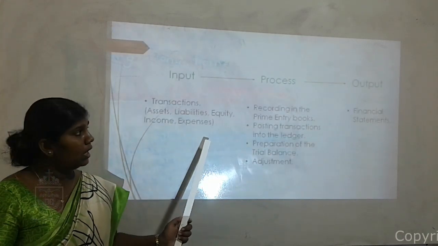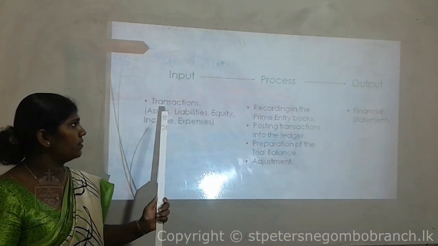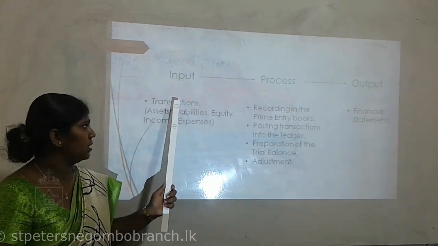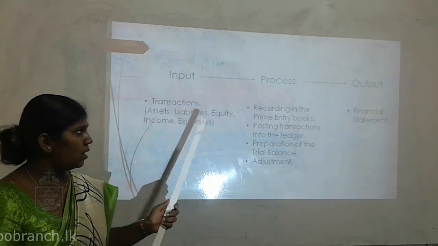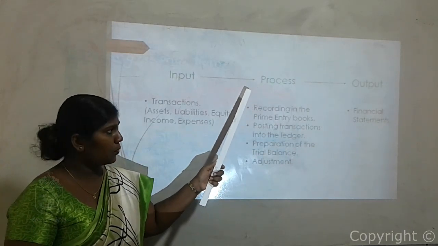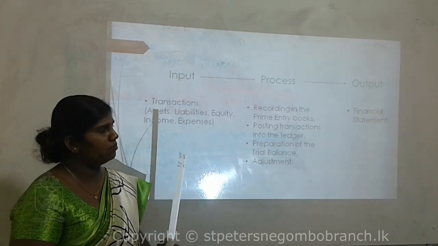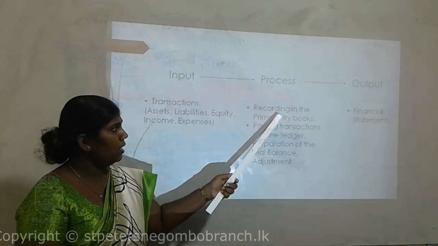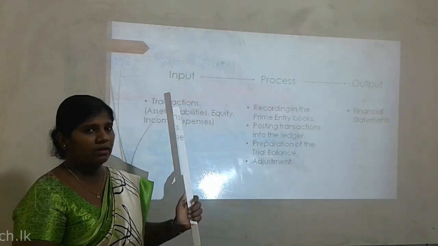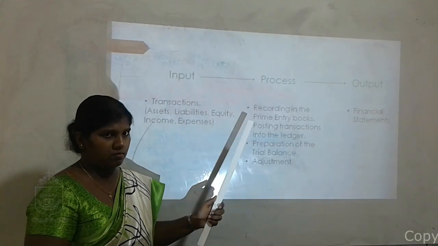Consider this process. When we learned about the equation, at that time we concentrated on the inputs, only transactions. But now we are going to start this process. According to this process, the first step we are going to learn is recording in the primary books. That means these transactions we are going to record into the primary books. So first, if we are recording these transactions in any book, those books we call primary books.